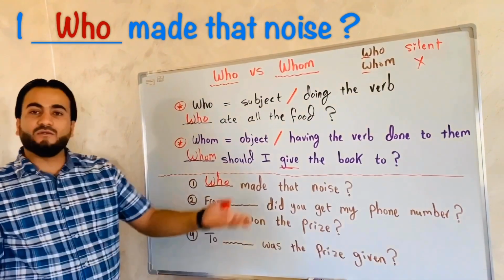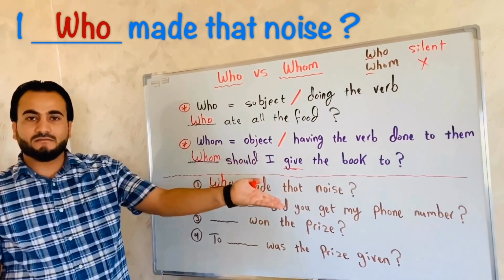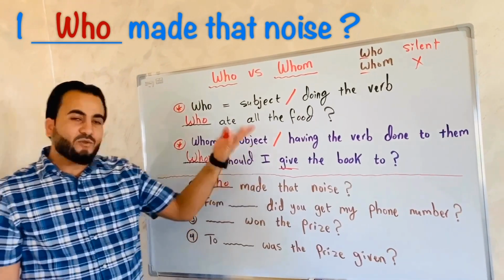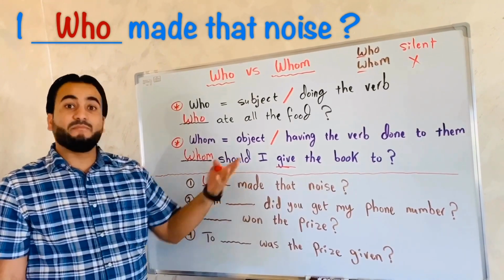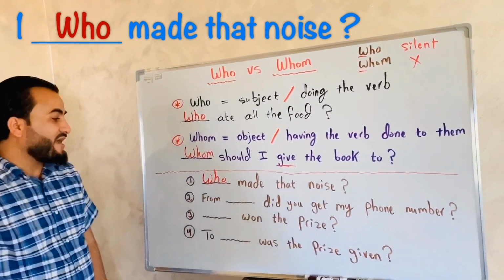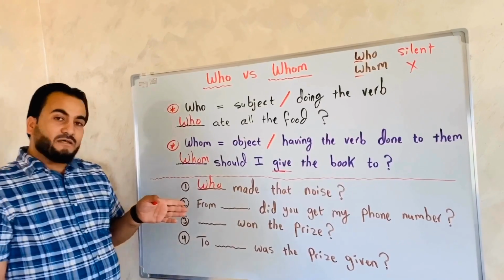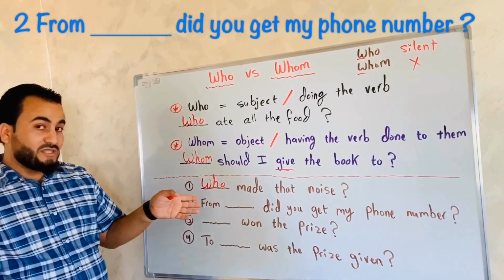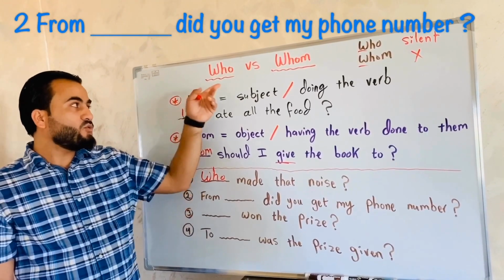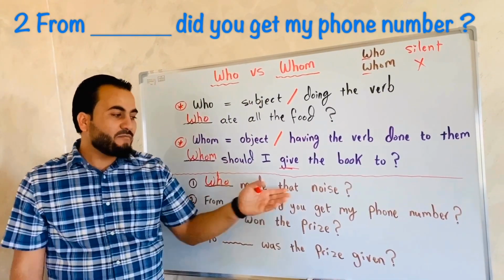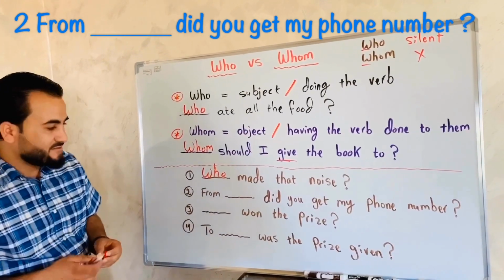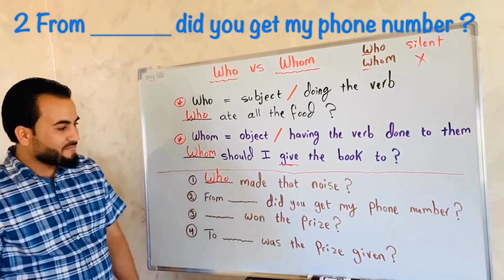Who made that noise? The answer may be John. John made that noise. I made that noise. We are asking about the person. Okay? Very nice, friends. Okay. Number 2. What do you think? From who or whom did you get my phone number? From whom did you get my phone number?